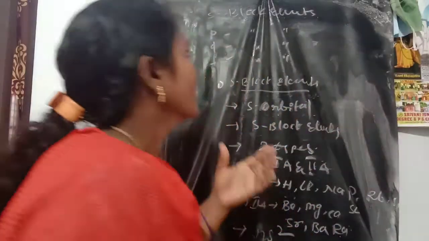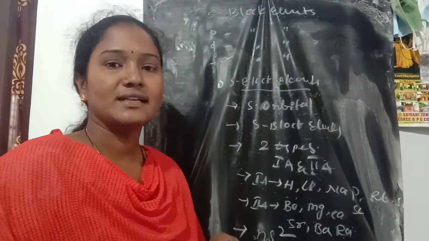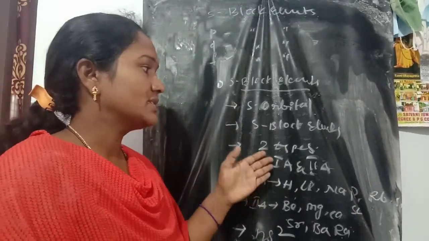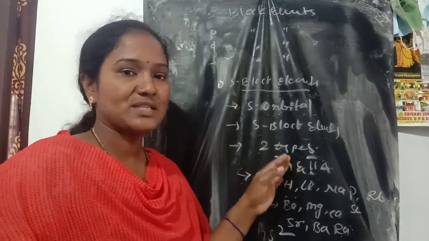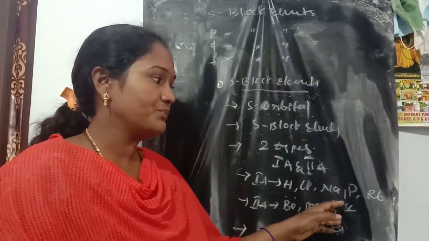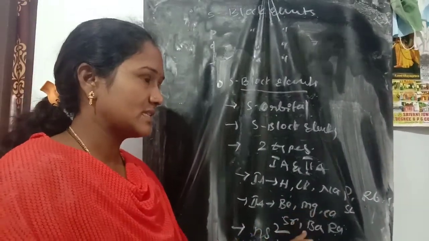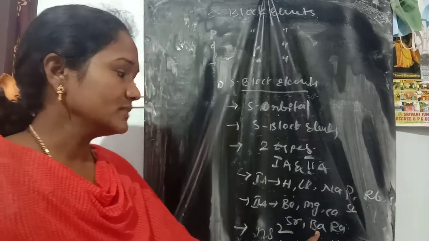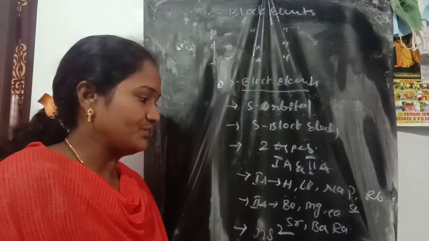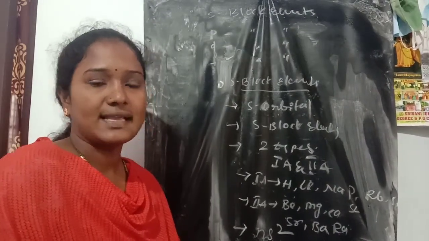So, four types of blocks: S, P, D, F. S block elements are those in which the differentiating electrons enter the S orbital. A maximum of 2 electrons is possible, divided into first A and second A groups. First A group: hydrogen, lithium, sodium, potassium, rubidium, caesium. Second A group: beryllium, magnesium, calcium, strontium, barium, radium. The outermost electron configuration is Ns2, strong metals that easily lose valency electrons. This is the S block elements.